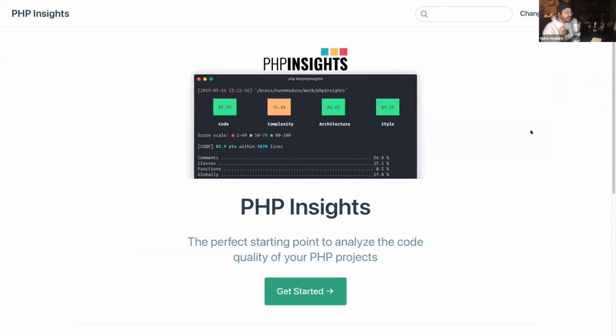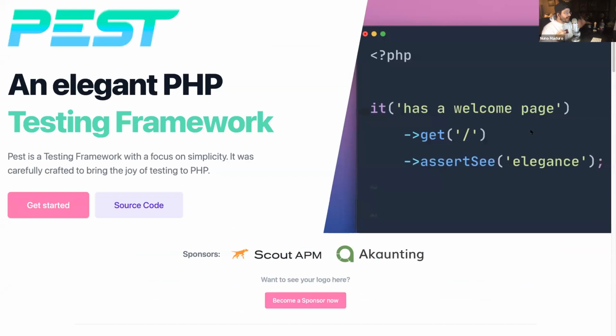This is equally powered by the Artisan console component. Finally, but not least, Pest PHP, which is an elegant PHP testing framework. This testing framework gives you the most beautiful test reporting you can ever get from a testing framework. And this entire thing is built on top of the Artisan console component as well.